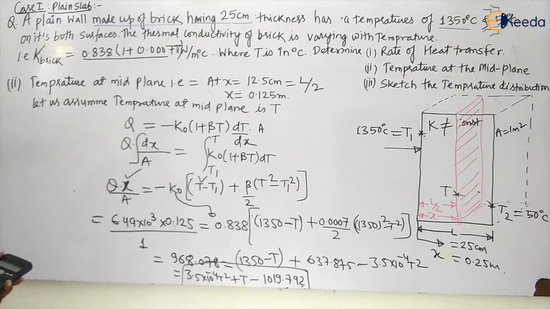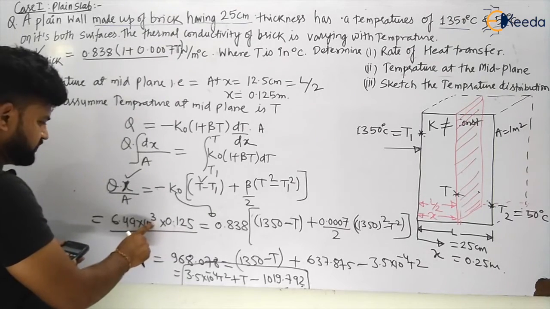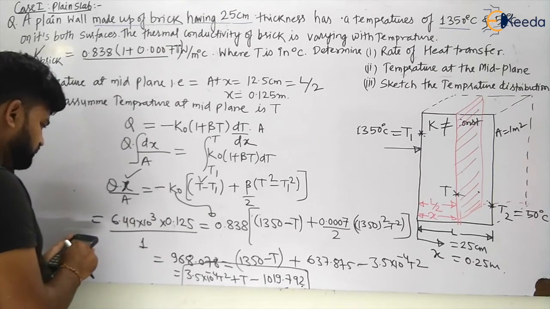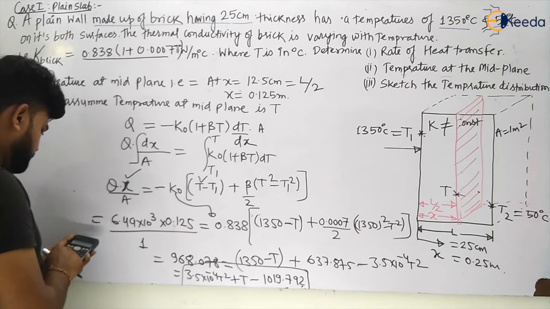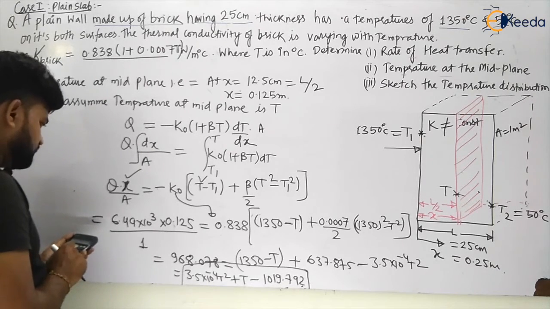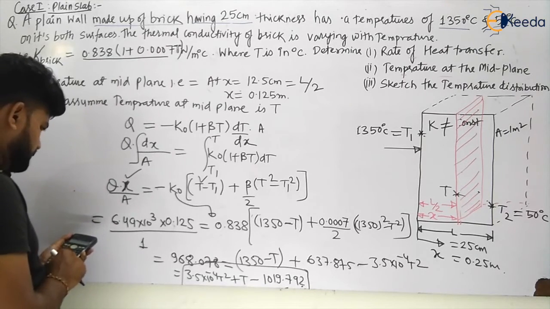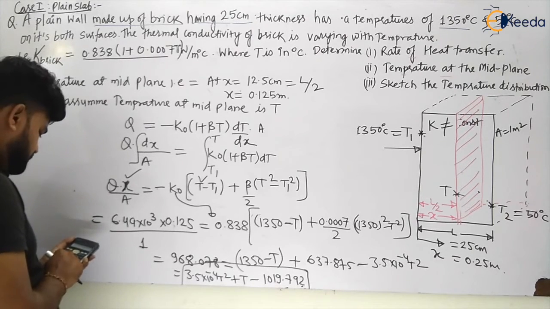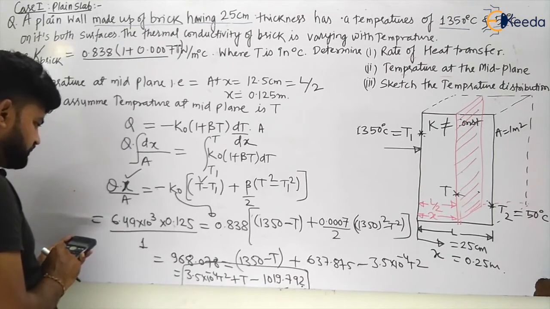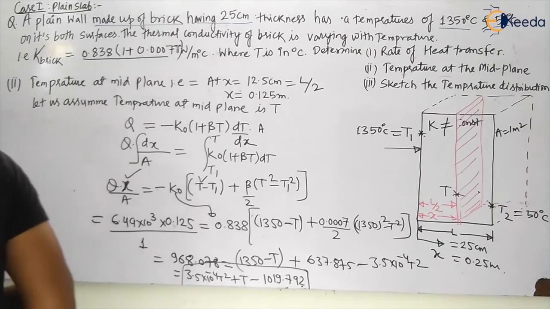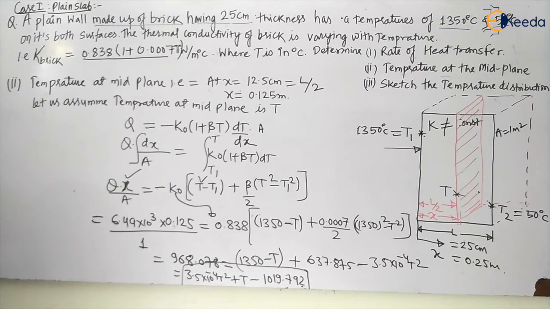Oh my god, I have not considered this. So let us take it. 6.49 into 10 to the power 3 multiplied by 0.125 divided by 0.838, this is 968. Now it's good. Okay, 968.5. So my dear students, the value of x1 is coming to be 797 degrees Celsius.